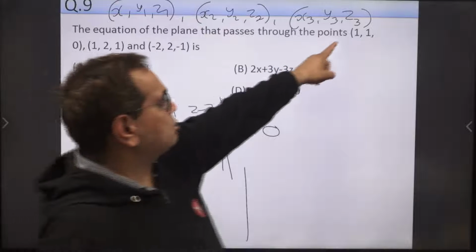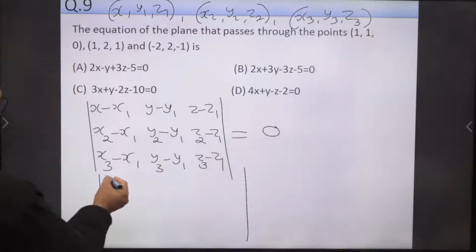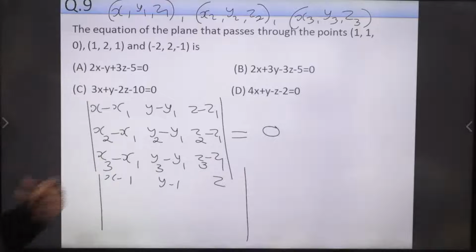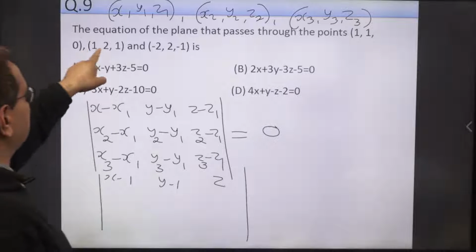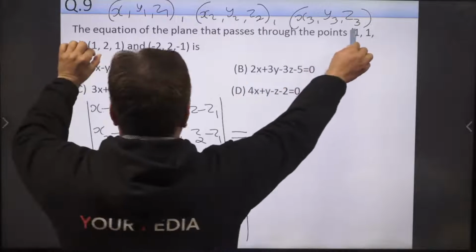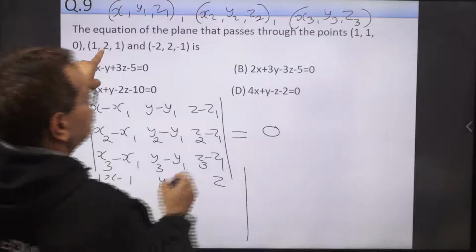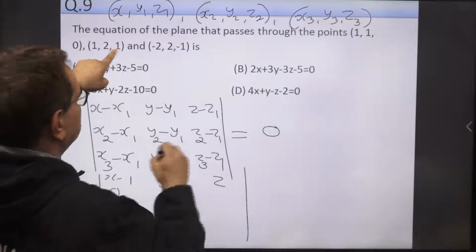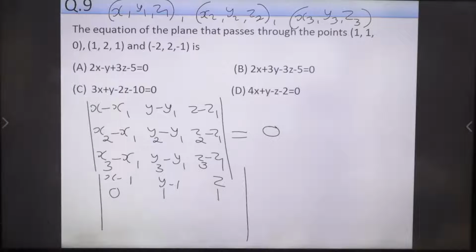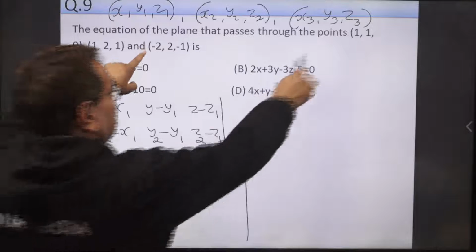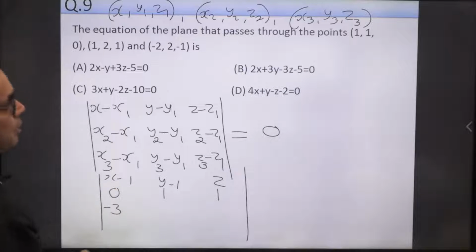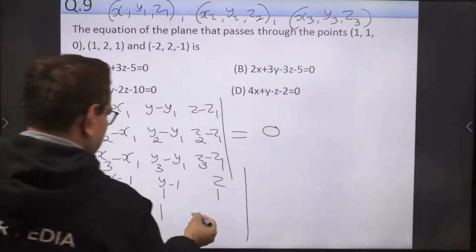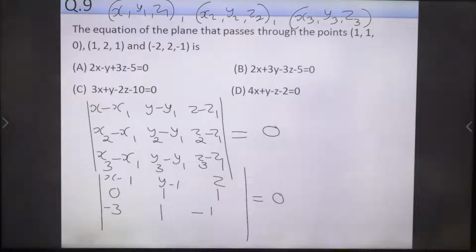You can take this as x1, y1, z1, that is 1, 1, 0. So it means x minus 1, y minus 1 and z minus 0, that is z. This is the first row. Then this is x2, y2, z2: 1 minus 1 is 0, then 2 minus 1 is 1, then 1 minus 0 is 1. Now x3 is minus 2, minus x1, so minus 3. Then 2 minus 1 is 1. Then minus 1 minus 0, so minus 1, equal to 0. Is this the determinant you are getting?